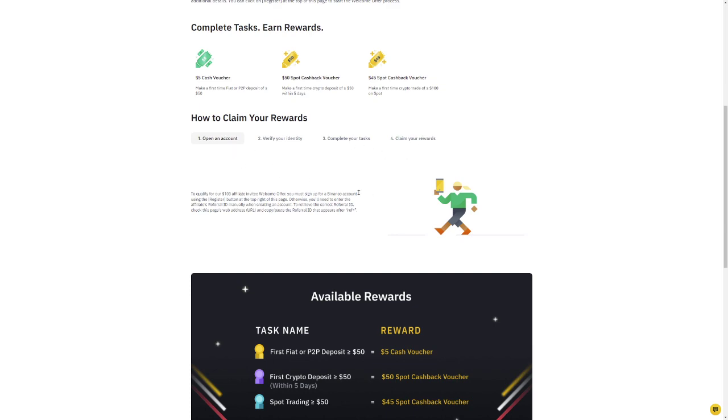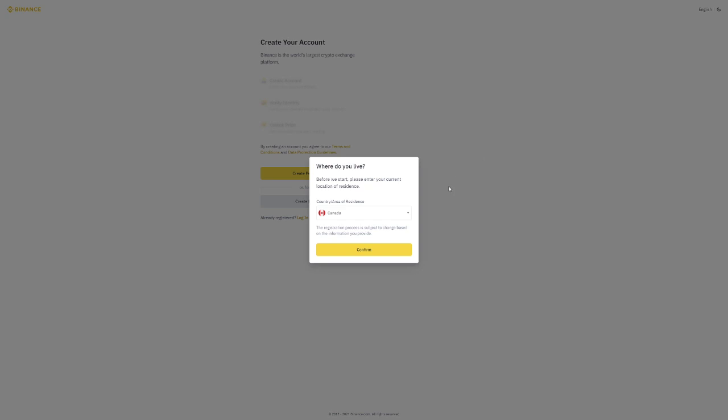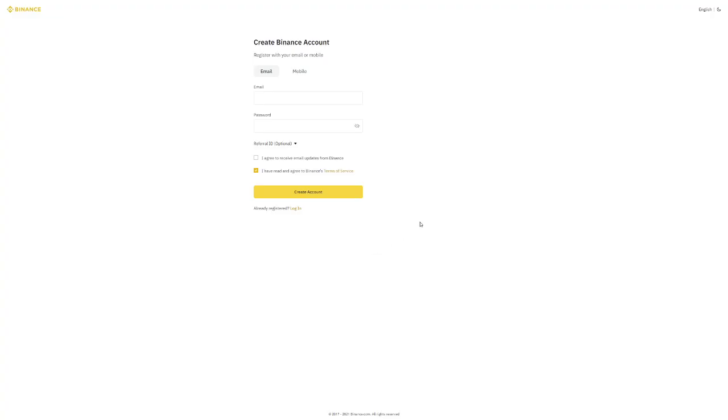So the first step is to open an account. Basically, press register at the top right. Pretty simple. You click register, you put where you live. I live in Canada, so I press confirm. And the most important part right here is you click on referral ID optional. Now the referral ID is a 6 letter word, and most people have a referral ID on their account, but different referral IDs do different things.